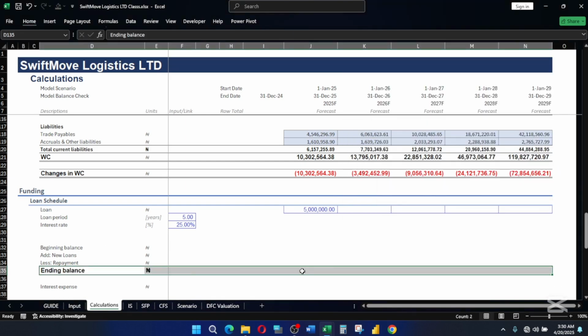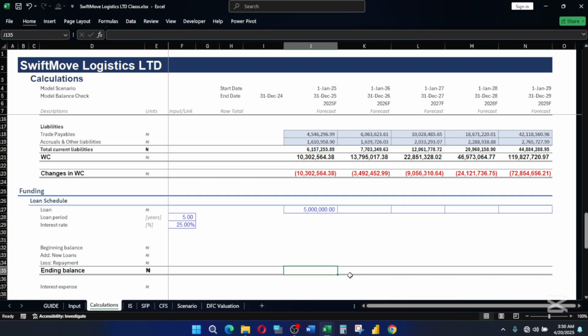Now the beginning balance. How do we determine the beginning balance? Remember that the closing balance of the previous period is the opening balance of the next period. So in this case, our beginning balance is going to be equal to this, because it is the base year. Now to get our ending balance, we're going to say it's equal to the summation of these two.